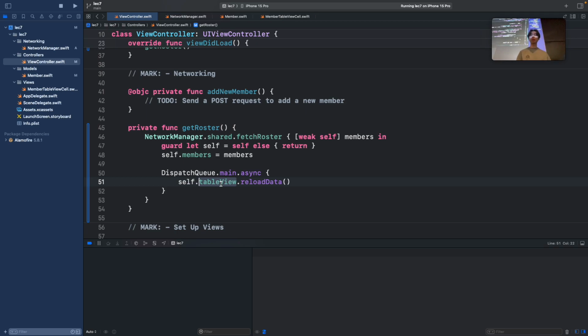Now this gets a little tricky because we're dealing with concurrency, but whenever you want to make some kind of UI update, you want to do it on the main thread because everything on the main queue has the highest priority, and you don't want your app to freeze. So you want to put all of these tasks into the main thread so that they can be dealt with first. That's just something that I want y'all to follow, but we won't discuss it.